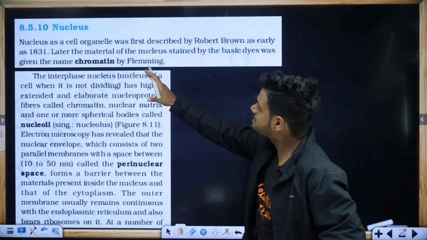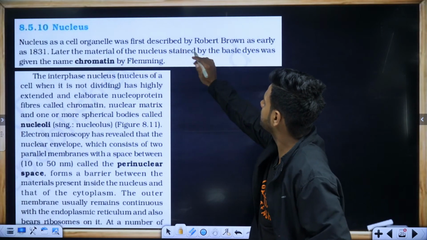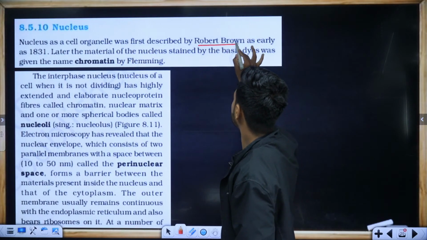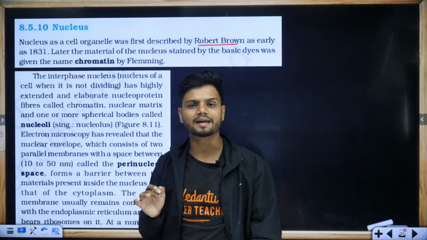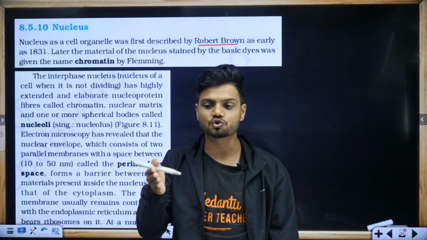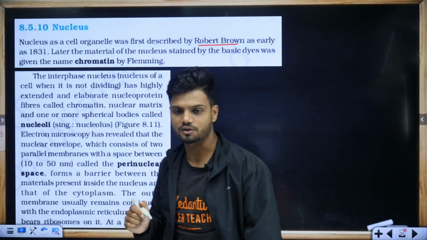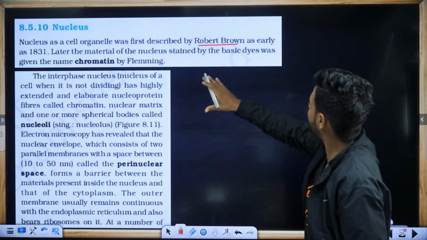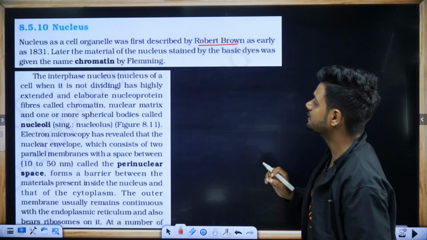Nucleus as a cell organelle was first described by Robert Brown. All of you know this. Now tell me, students, who was the first scientist to observe living cells? Quickly in the chat. Okay. As early as 1831.